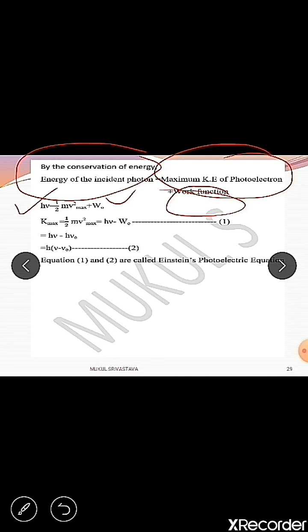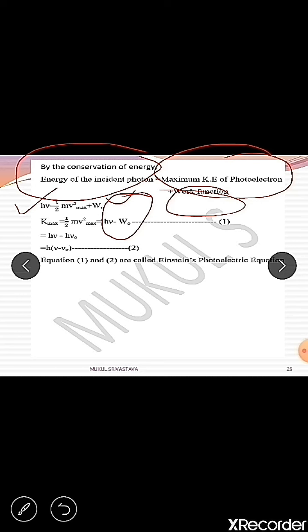Now you see that K maximum, the maximum kinetic energy of the photoelectron, which is 1 by 2 m v square maximum, is equal to h nu minus w naught, w naught representing the work function.